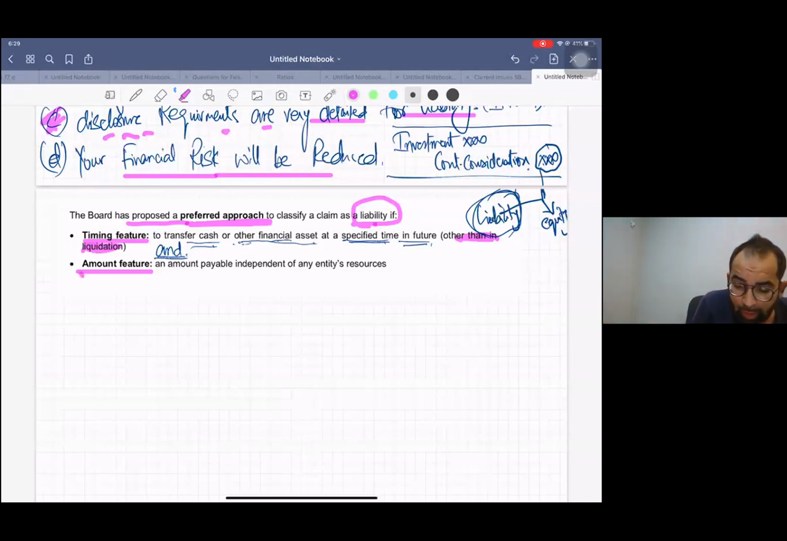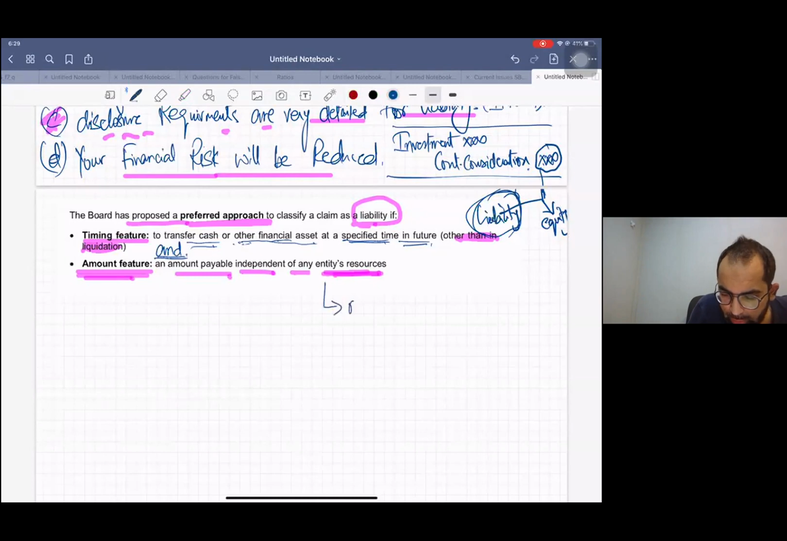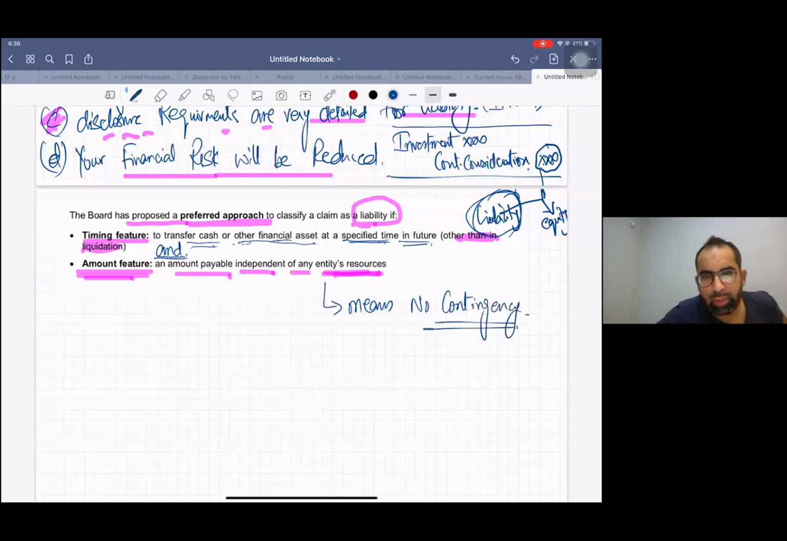And the second feature is the amount feature. An amount payable is independent of any entity's resources. What does it mean? If I'm saying that if I get profit, I will pay you, otherwise I won't pay you, then in future this is not going to be a liability, right?